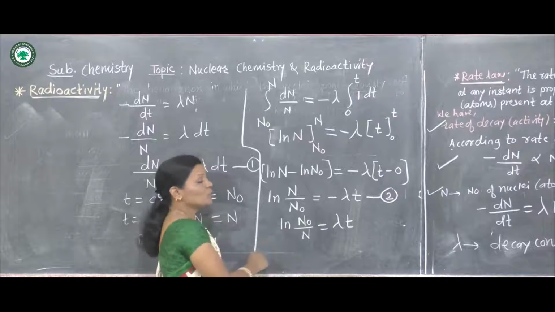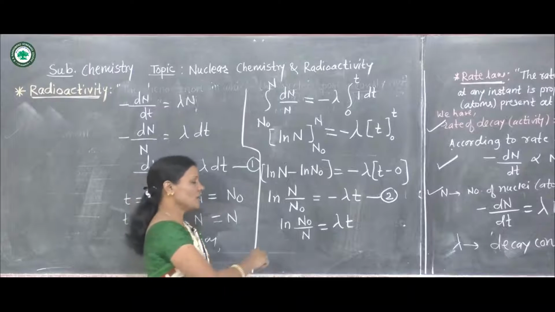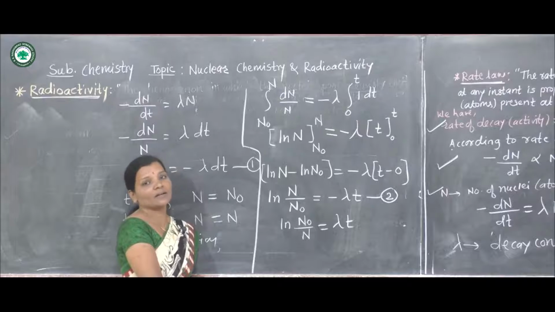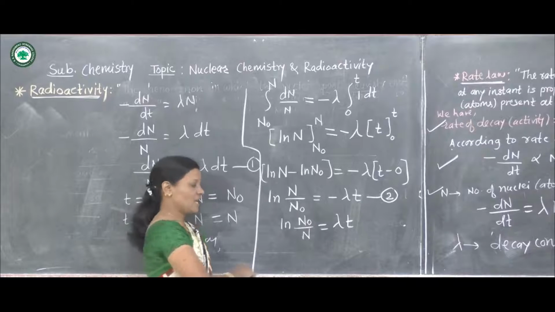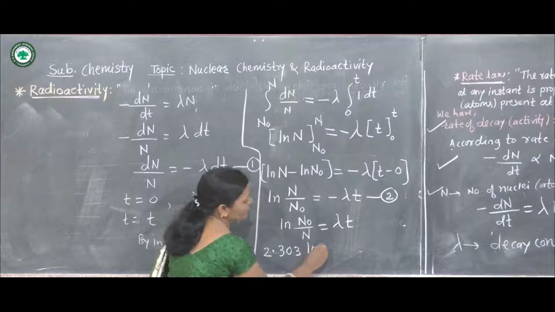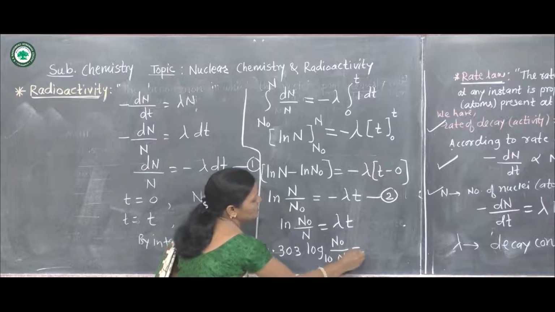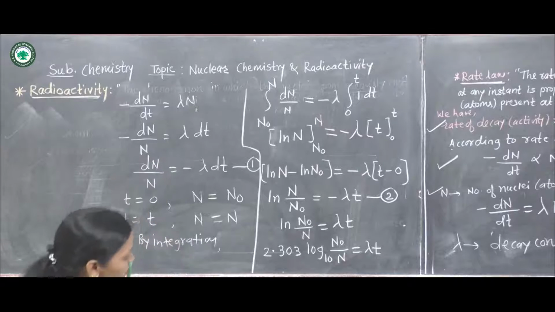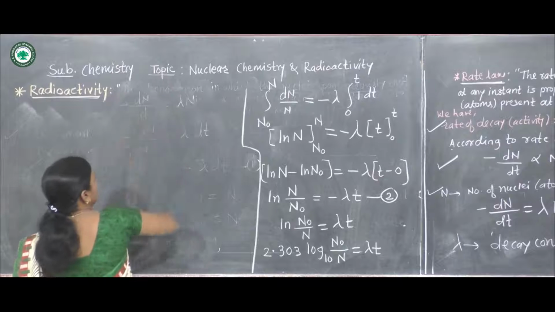Now here we have to change this log to the base e to the log to the base 10. So here we have to multiply by 2.303, then here log to the base e will be converted to log to the base 10, and so by multiplying 2.303 we get log to the base 10 of n naught upon n is equal to lambda t. It's equal to lambda t, and from this equation we can write for lambda